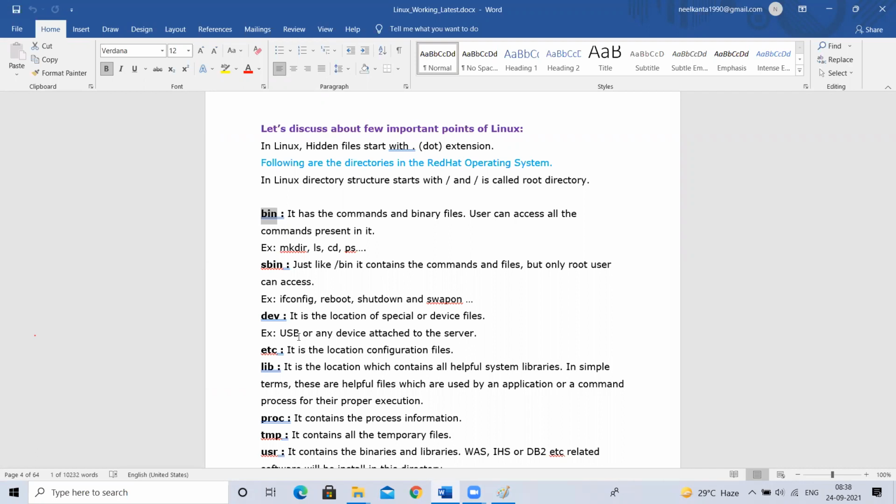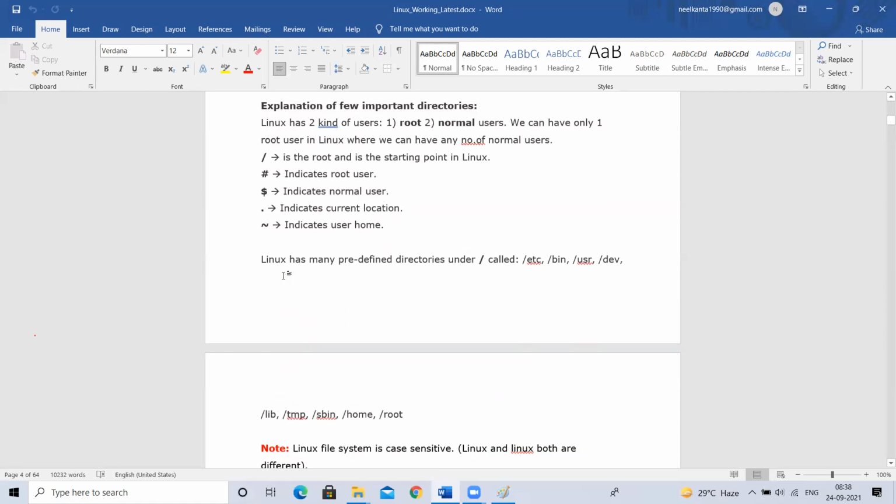Now Mohan doesn't like Raviteja. Now he wants to delete the Raviteja user. He cannot. Why? Because Mohan is a normal user. He doesn't have privileges. There is one command, userdel, to delete a user. That command is present in sbin. Who can access this? Only the root user. A normal user cannot access it.